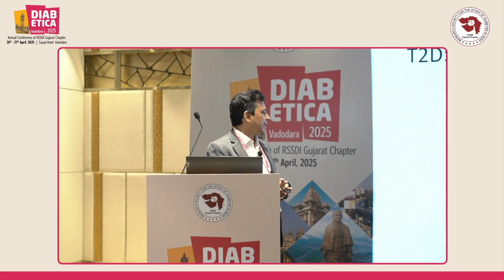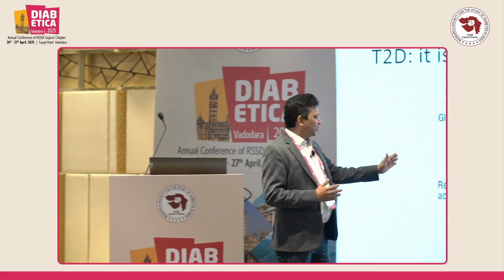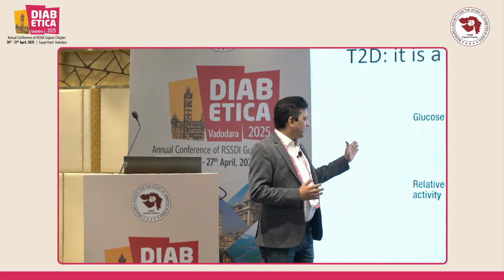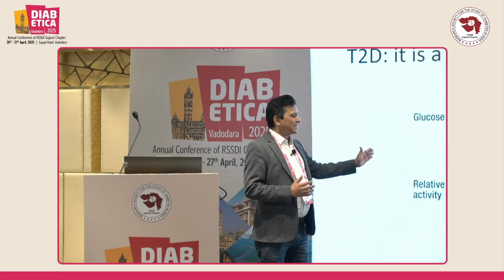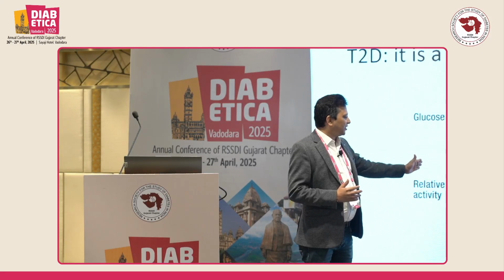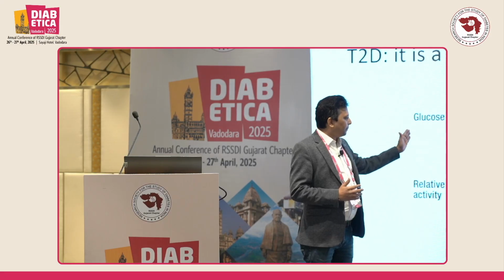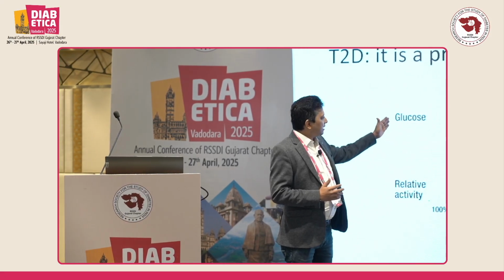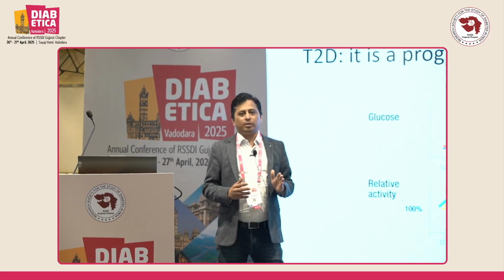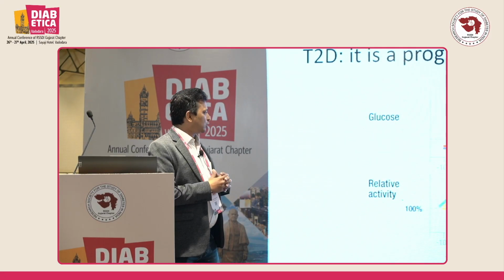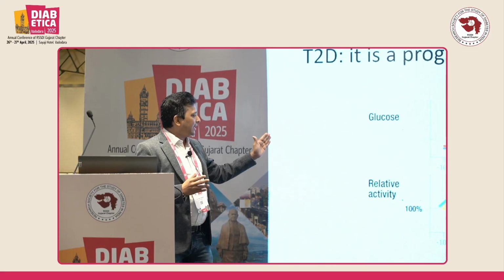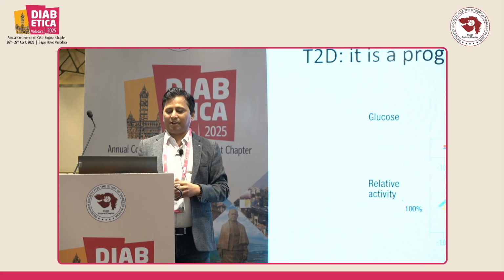So first of all, we have already discussed when to start insulin. This is a very important slide to understand that diabetic pathophysiology starts 10 years before we diagnose the patient. Initially there is insulin resistance followed by beta cell dysfunction, and when diabetes is diagnosed, the beta cell function is 50% less, and there is a peak of insulin resistance. So fasting glucose is at a normal level because there is a high insulin level, but postprandial is uncontrolled, and 50% of the beta cells are already exhausted. Going on after 5 or 10 years, again there is a rapid decline of beta cell function, and at that time we require insulin.